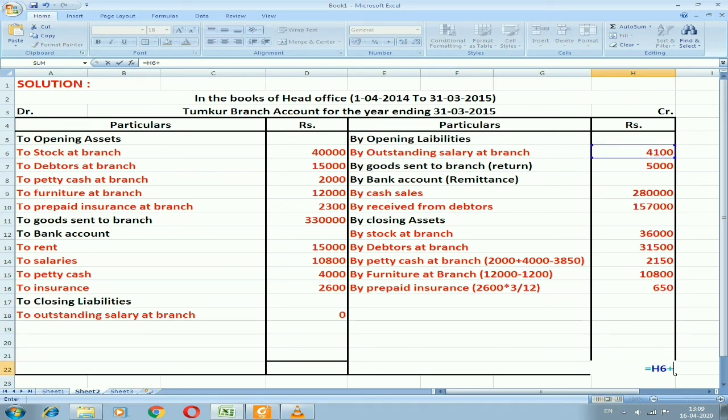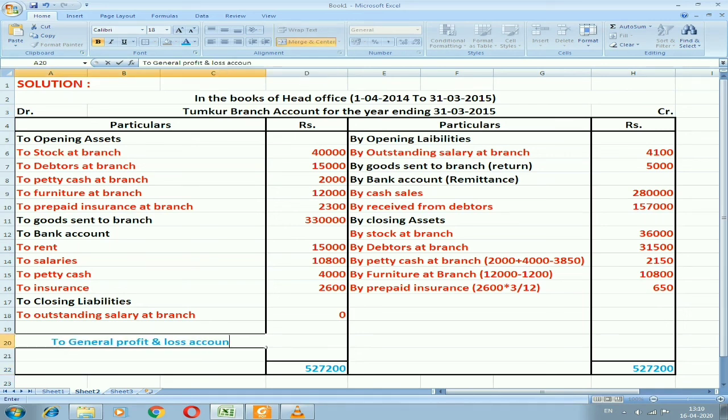Next, I need to do a total, and we need to find out the balance. Usually in this problem I'll get a higher total on the credit side. So the credit side is the highest total, which is the amount of 5,27,200. That 5,27,200 I'm going to enter on the debit side. Whatever the balance we get, we need to enter it to the general profit and loss account. If you get the general profit and loss account balance on the debit side, that will be considered as profit and also the balancing figure.